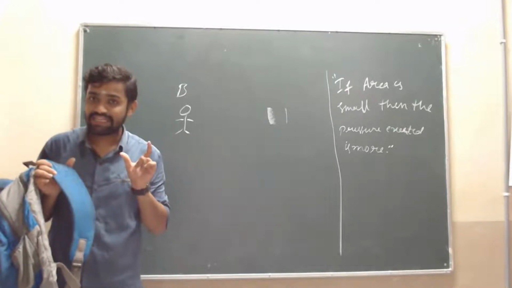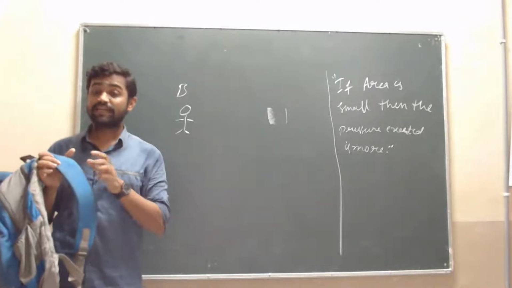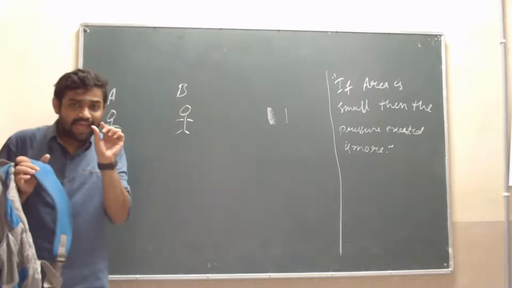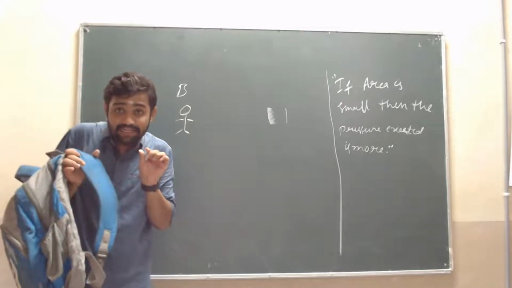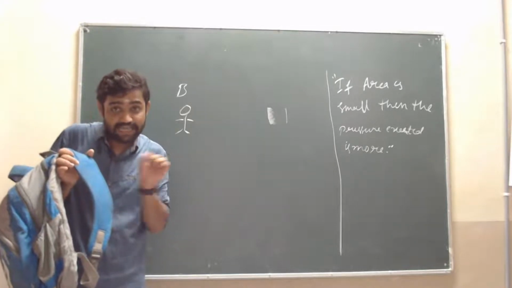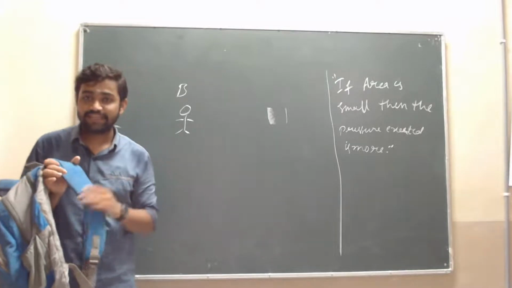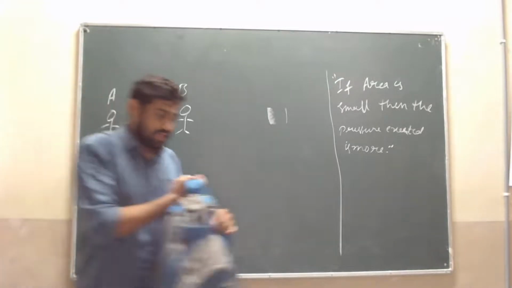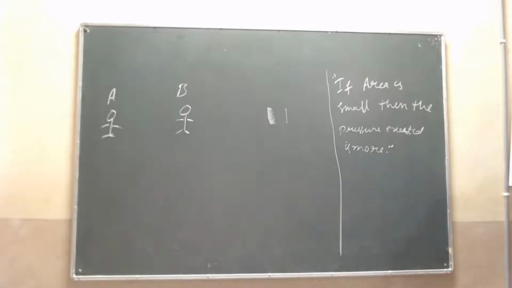Are you getting my point? If it is made up of thread, then it exerts more pressure, because the area of the thread is less as compared to this. That's why they use this type. Yeah, one more example.